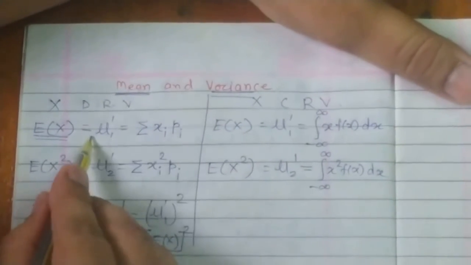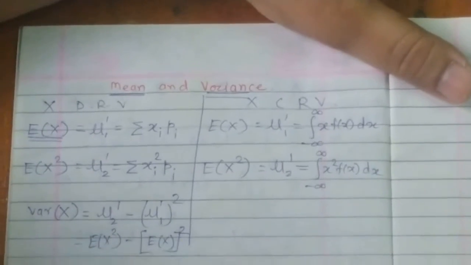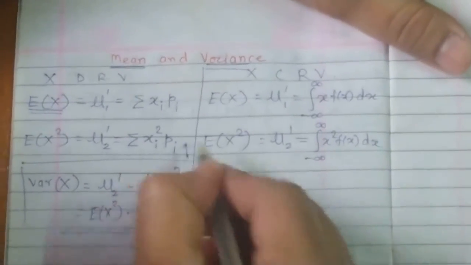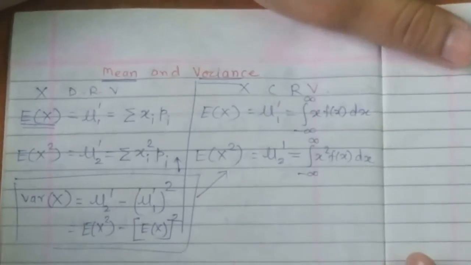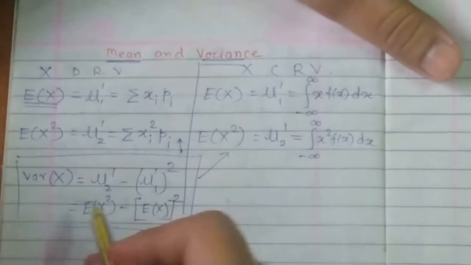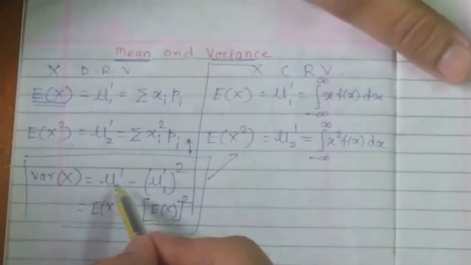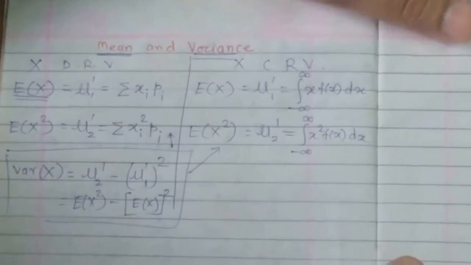Second moment minus square of the first moment. This formula holds whether it is a problem on the discrete random variable or on the continuous random variable. Only thing is, while calculating the first moment and the second moment, you have to follow the appropriate formula.